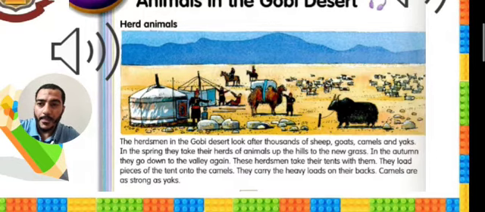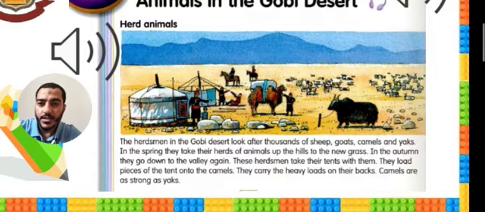So, in the spring, you know this season, you can see grass everywhere and flowers on the trees. In the spring, they take their herds of animals up the hills, like mountains, to the new grass.